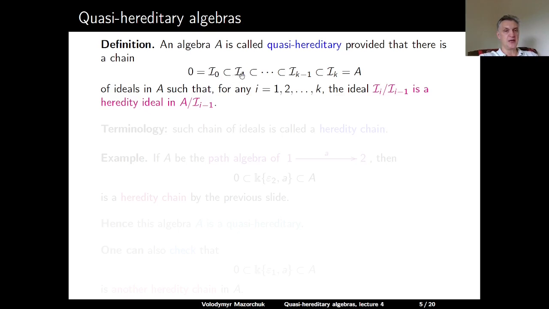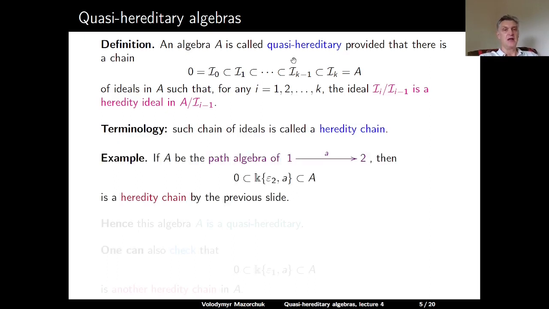So this is embedded into I1, this is embedded into I2, and then all the way up to Ik, which is equal to A. So this is a chain of two-sided ideals in A, and the condition is that the subquotient Ii modulo Ii minus 1 should be a heredity ideal in the algebra A modulo Ii minus 1, for any i. A comment on terminology: such chain of ideals is usually called a heredity chain.